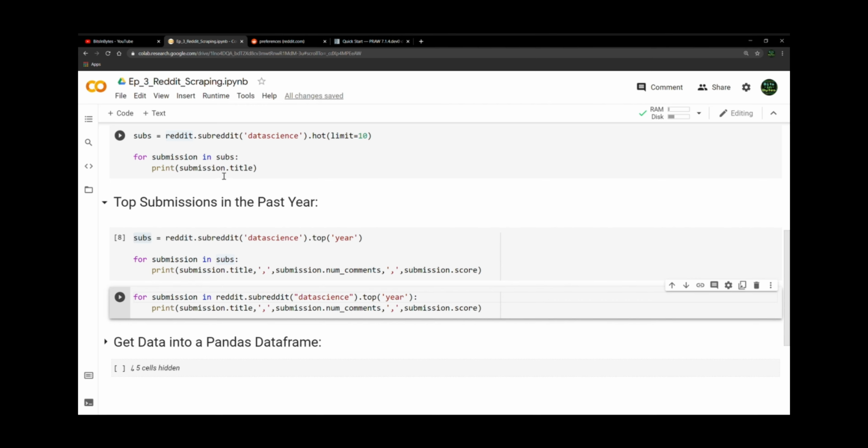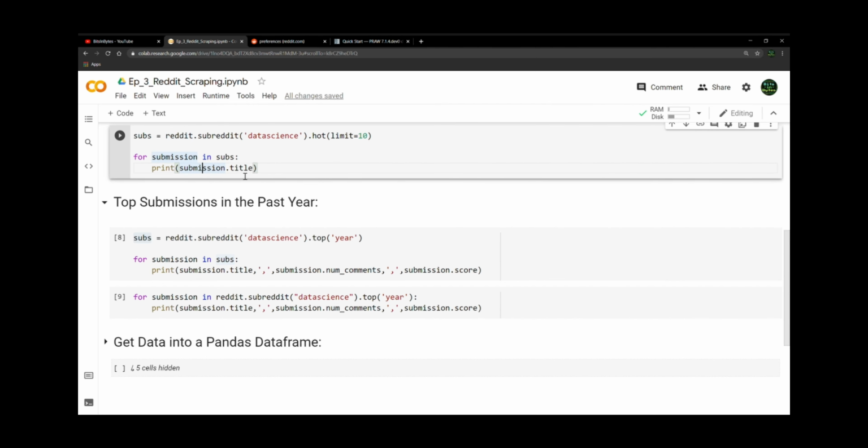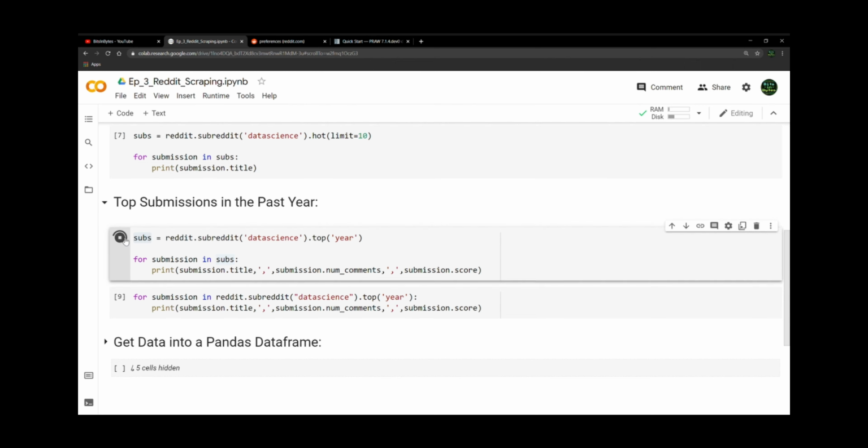So I'm just showing you that instead of just getting your title, which isn't of much value, I mean, it's interesting, we can see the titles. But instead of just getting the title, we can also get the number of comments. We'll consider that as engagement. And we can also see the score. And the score is just like your upvotes, so that's what they call score. And so if we run this,